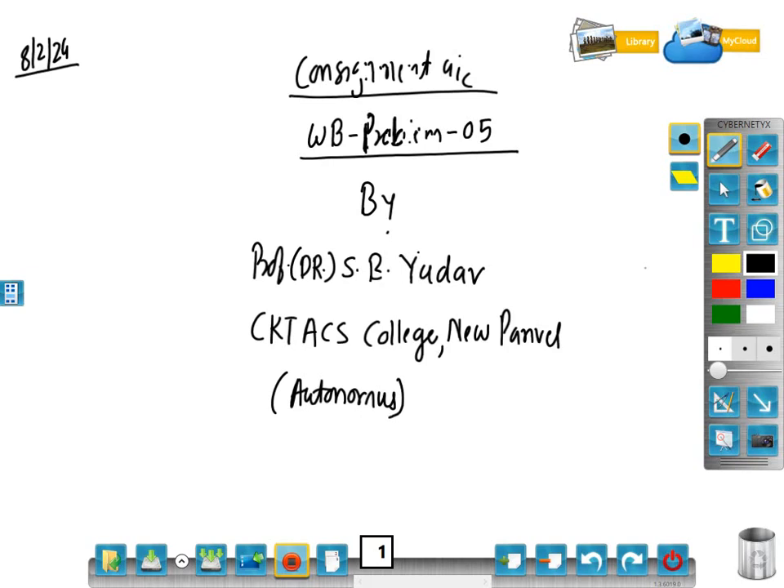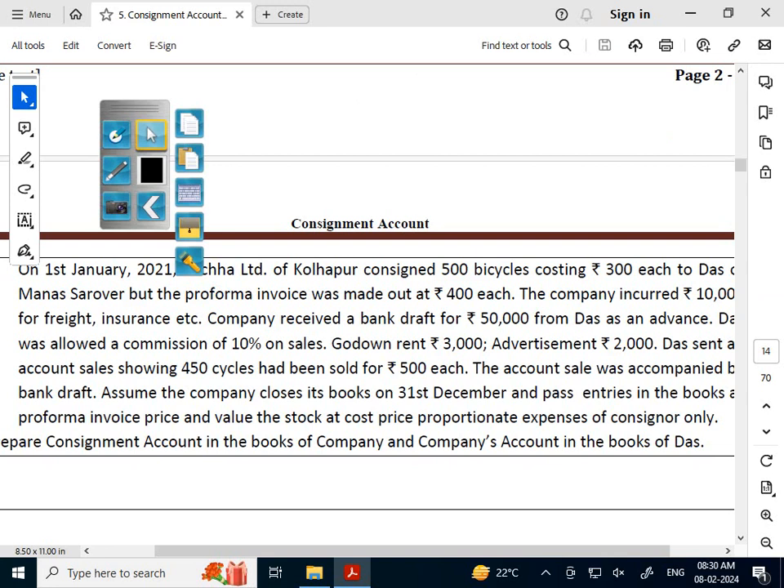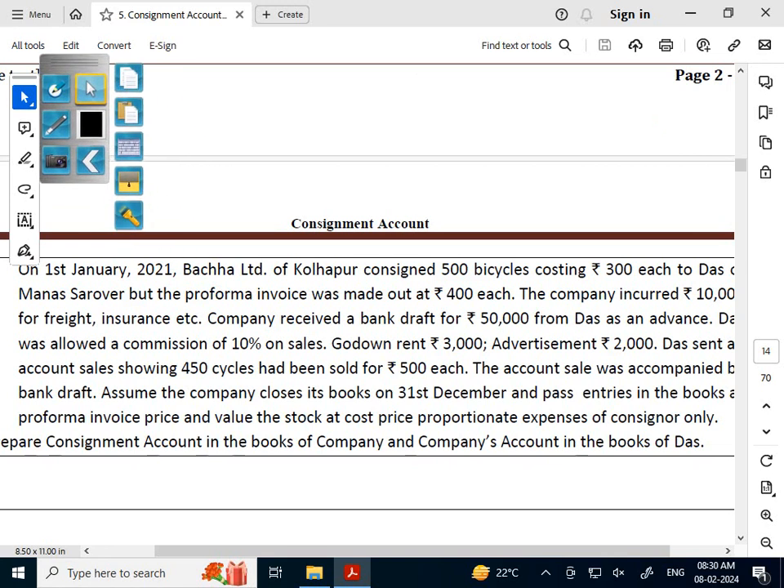I'm going to take question number 5 from your workbook on consignment. Let us get the question first. On 1st January 2021, Bacha Limited of Kolhapur consigned 500 bicycles costing rupees 300 each to Das and Company.